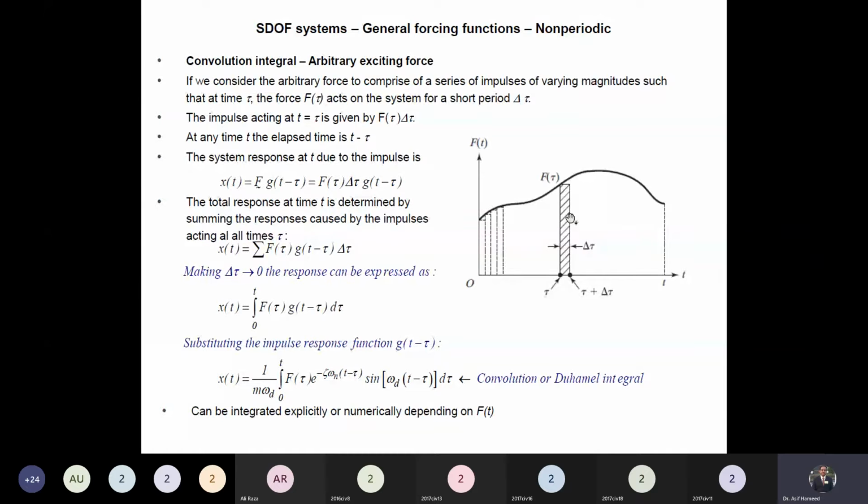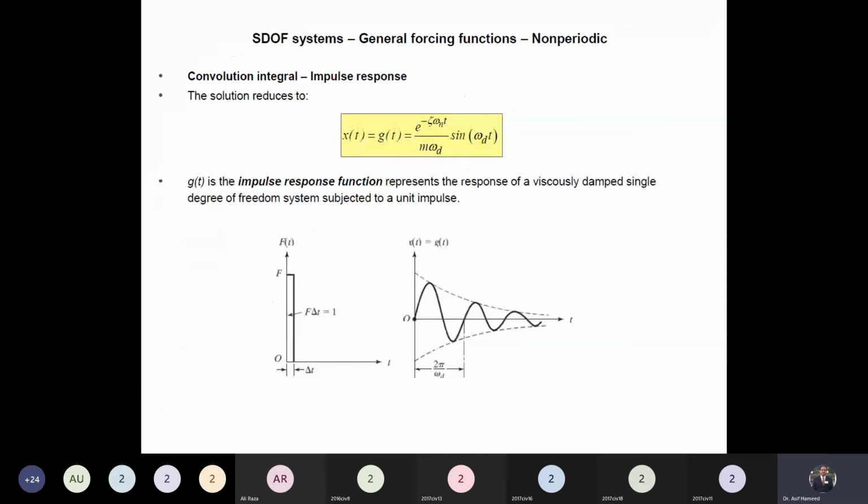So if we can have some procedure to find out the response because of a single impulse, in the similar way we can find out the response of the other impulses, and then simply we have to integrate. So now we are going to discuss what is the impulse and how can you find out the response of the system because of a unit impulse and then because of an impulse challenge.